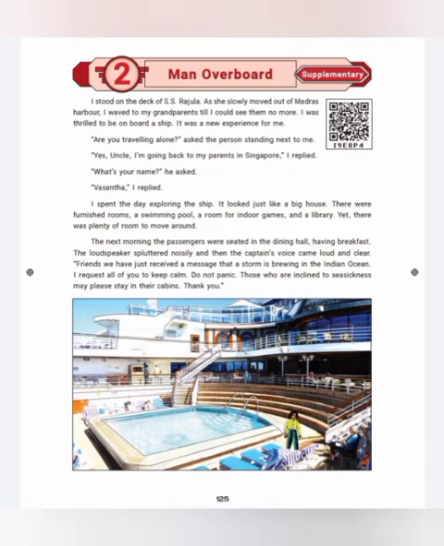There were furnished rooms, a swimming pool, a room for indoor games and a library. These are the things she found there. Clear, my dear children? The next morning, the captain announced that they had a message about a storm in the Indian Ocean. They were traveling in the Indian Ocean.